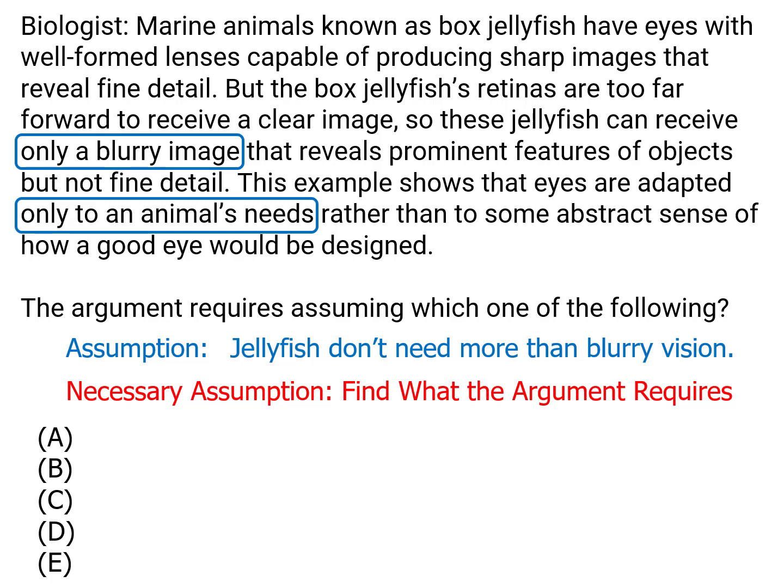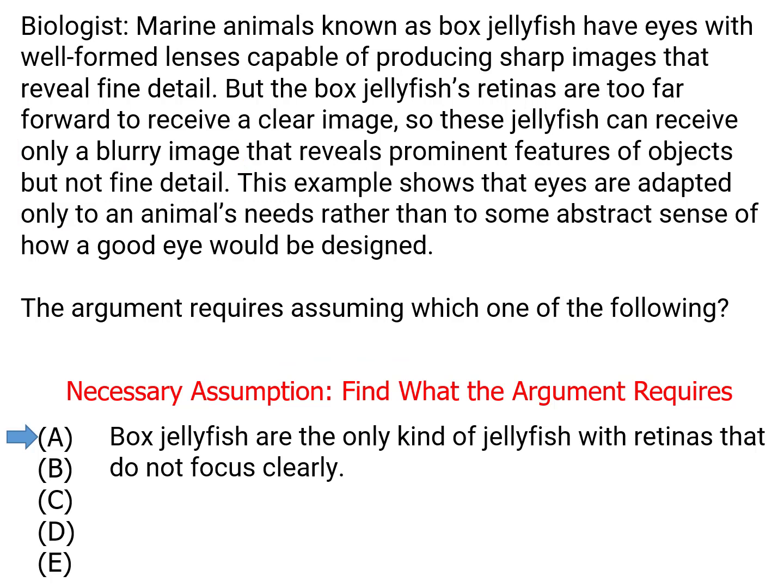Glance down at answer choice A. Box jellyfish are the only kind of jellyfish with retinas that don't focus clearly. Well, whether there are other jellyfish that have similar problems wouldn't be relevant. What matters here is, the jellyfish that we're using as an example, is it an example of an animal whose needs are met by its eyes? So A is not the answer.